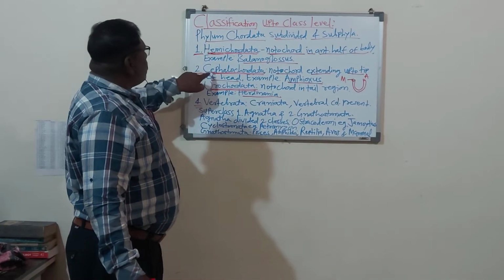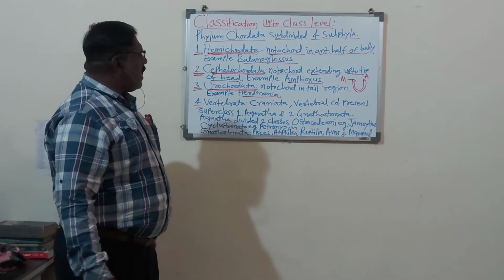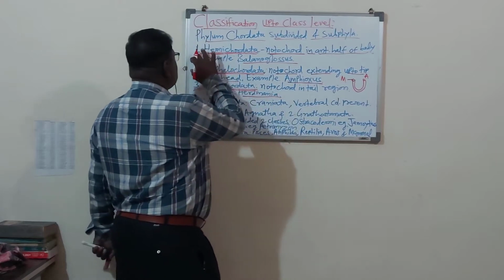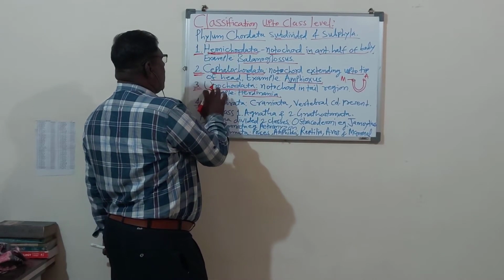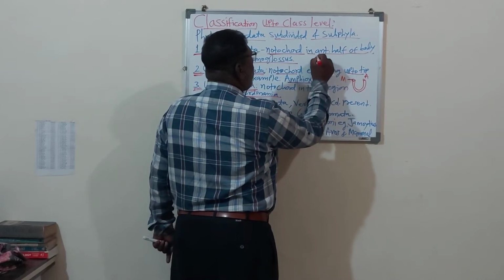These subphyla of the Chordata are also called the Protochordates or Protochordata. The first three, Hemichordata, Cephalochordata and Urochordata, are together called the Protochordata.